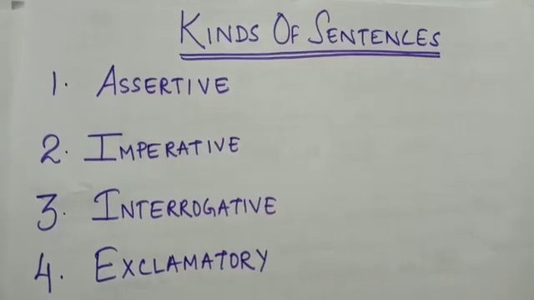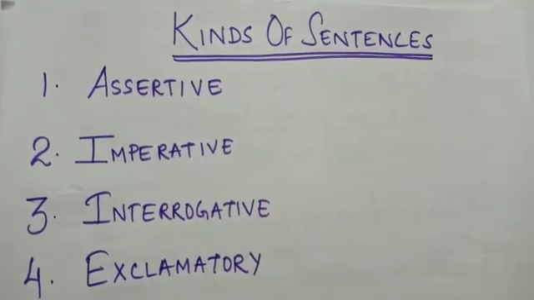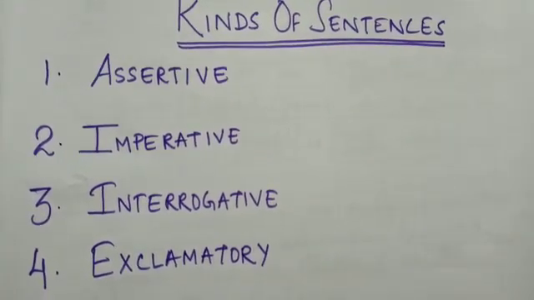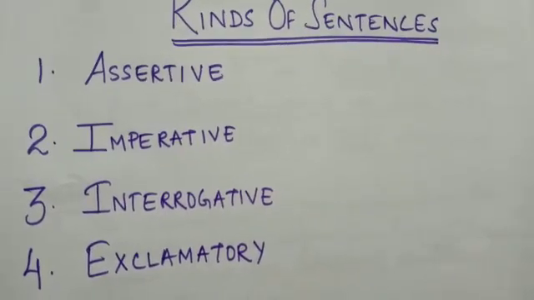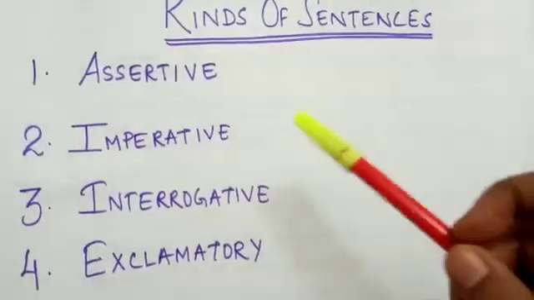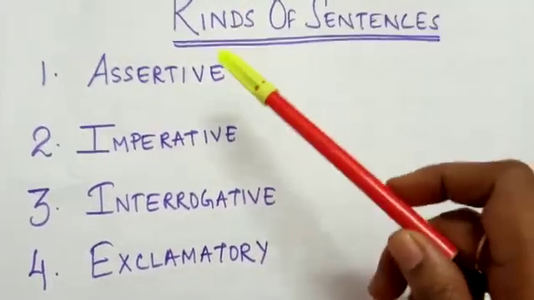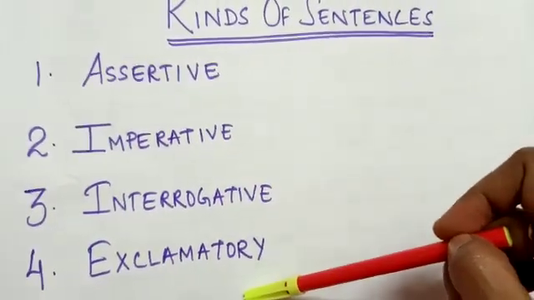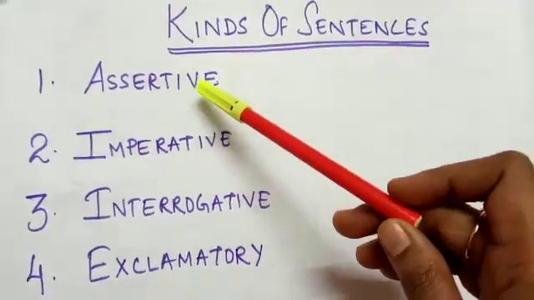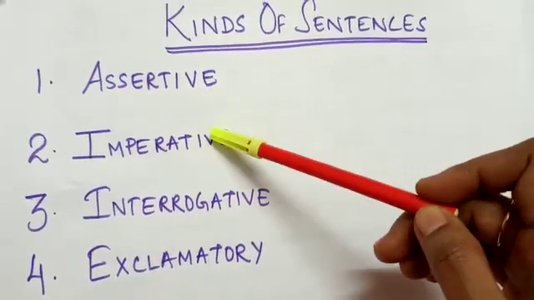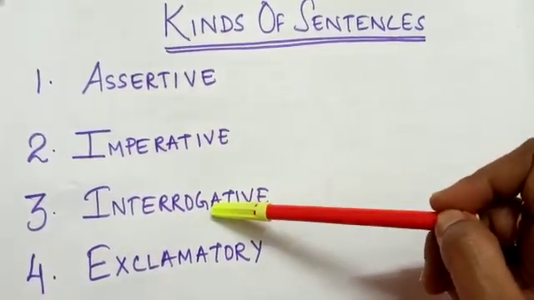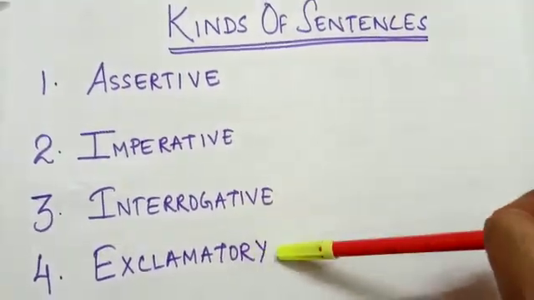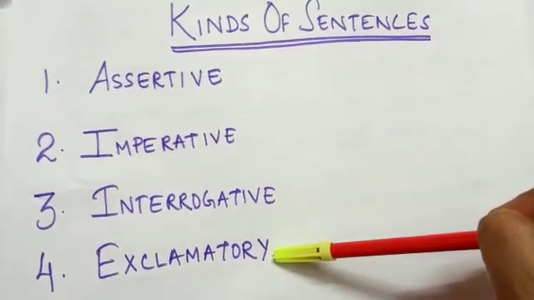Now, when we talk of the third step of transformation, which says identify the kind of sentence of the reported speech, in that context, we had already discussed the 4 kinds of sentences, that is assertive, imperative, interrogative and exclamatory. We have already discussed assertive, imperative and interrogative sentences in relation to direct and indirect speech. Today we'll discuss the exclamatory sentence.